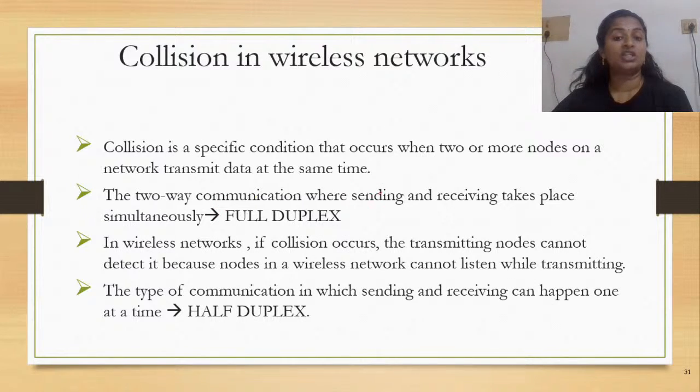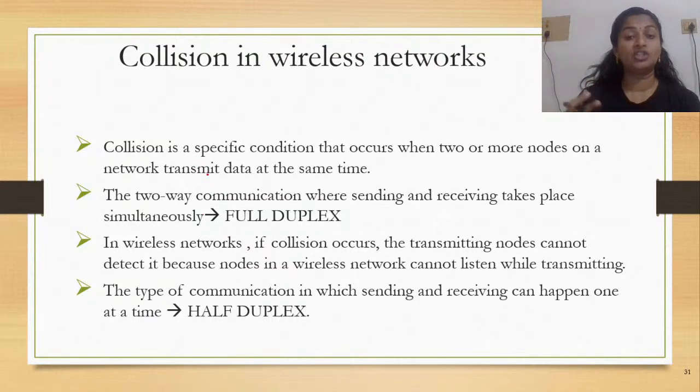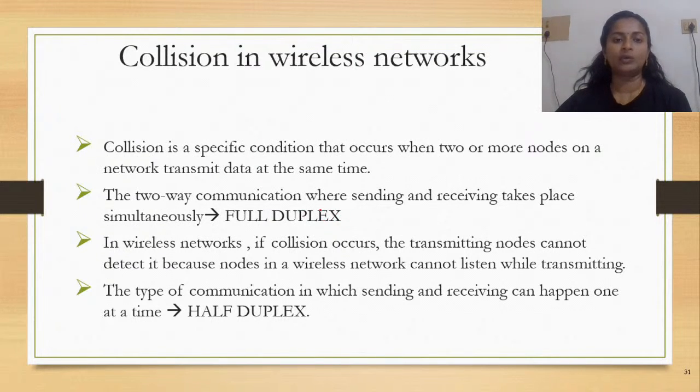Now consider two-way communication, where sending and receiving can take place simultaneously. Imagine the telephone network: you can transmit data as well as receive data. You can talk over the phone and at the same time hear what the other person is speaking. When two-way communication is allowed like this, the network is called a full duplex network. Think about radio or TV transmission. That is not full duplex communication, because you can only have communication in one direction.